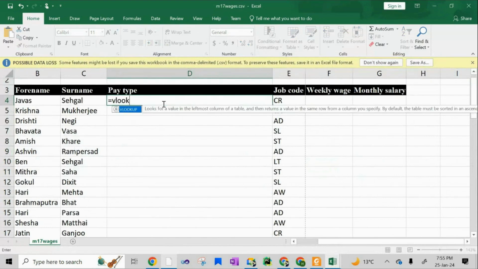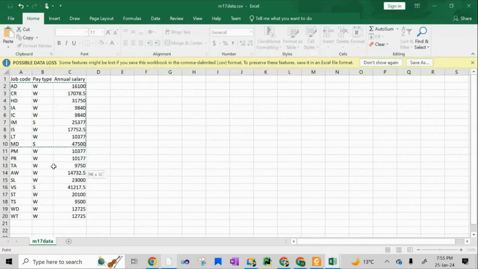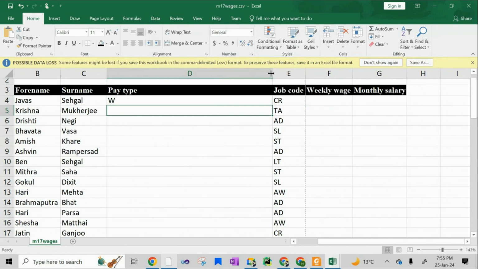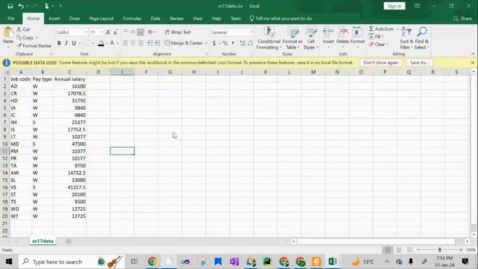So equals to VLOOKUP. This would be the lookup value, comma. You will be selecting the table array. There is no need to select all the three cells because third cell से आपको values नहीं चाहिए. You need the value -1. ठीक है, that is 2 second column and then 0. ये मेरे पास क्या आ गई जी? पे टाइप डन. ठीक है, अभी उसने मुझे रेप्लिकेट करने को नहीं बोला तो मैं नहीं करूंगा.